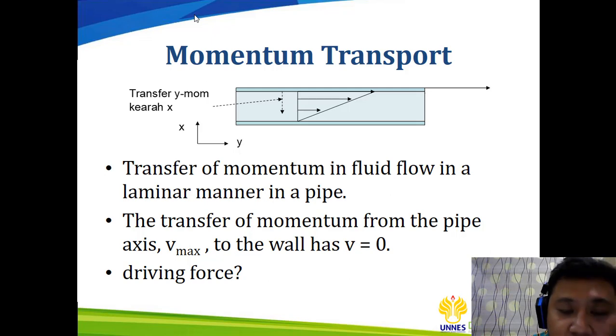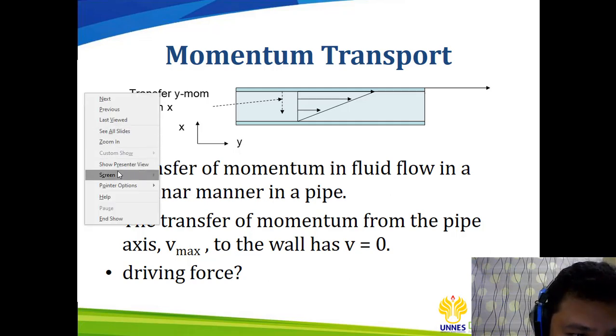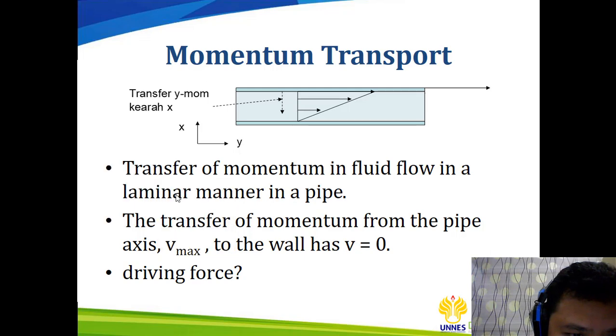The easiest way to describe momentum transport is by using an example of water flow, or fluid flow inside a pipe, the flow of water inside a laminar pipe.